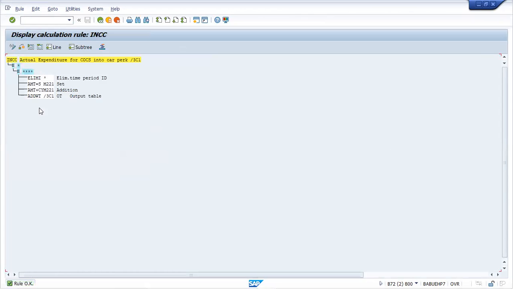So here you can see the waste type M221 has been mentioned. Okay, so this is a standard calculation. What this LME, ADDWT is, we will understand later on. For the timing, you understand the model waste type M221 has been set and as an output the /3C1 series has been put here.